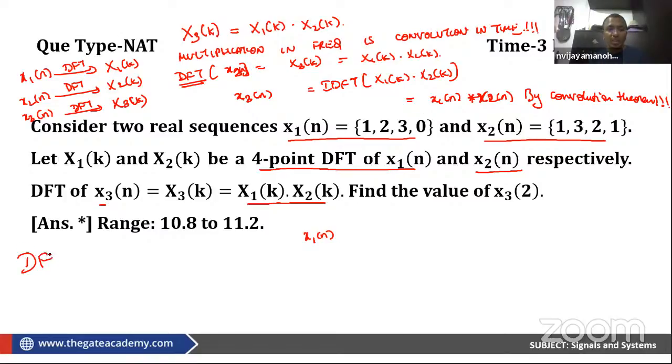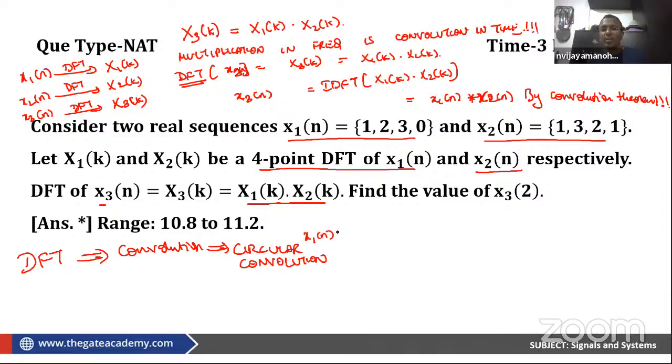When we are using DFT, the convolution is circular convolution. Please don't get confused. Don't take linear convolution.